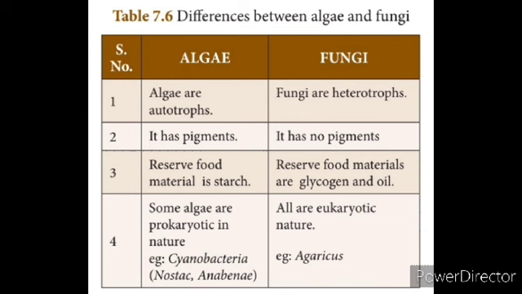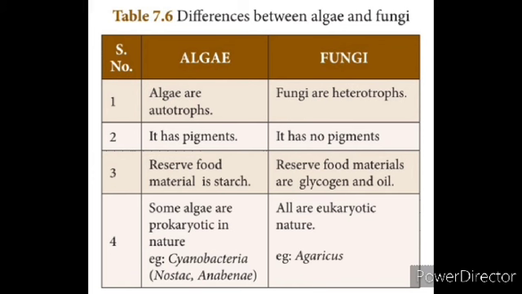And now we see the differences between algae and fungi. Algae are autotrophs, because they can make their own food, but fungi are heterotrophs. Algae have pigments, fungi have no pigments. And reserve food material: algae have starch, and fungi have glycogen and oil. Some algae are prokaryotic, but all fungi are eukaryotic in nature.